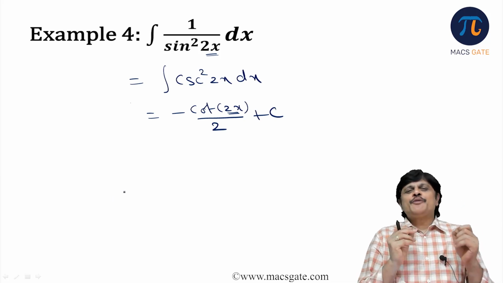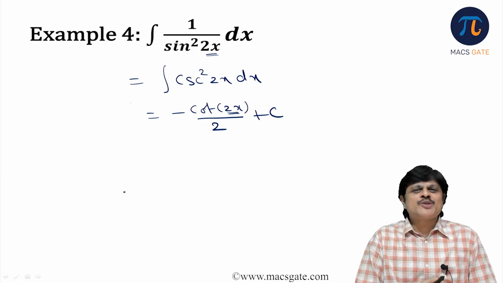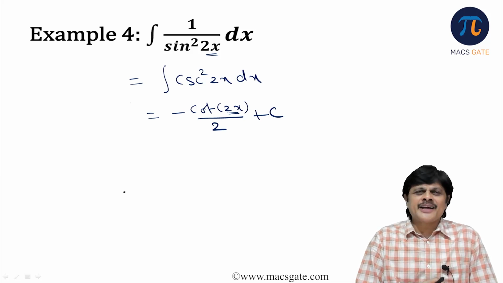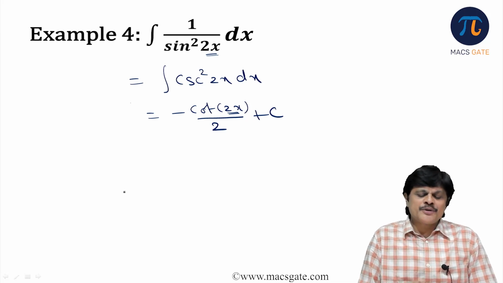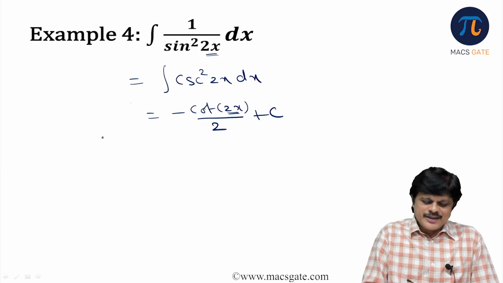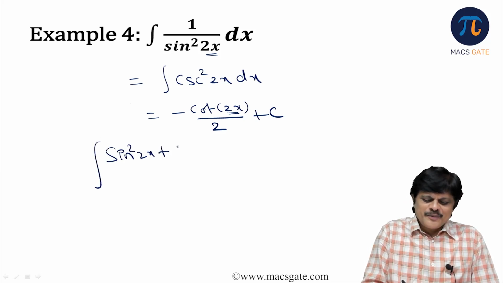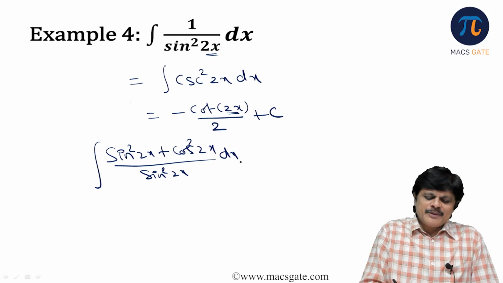So sometimes they give you very simple problems, but we always want to use some complicated technique and we complicate the problem. I see some people do like sine square 2x plus cos square 2x, then they simplify. See what happens. If you do sine square 2x plus cos square 2x by sine square 2x, same thing you are going to get.